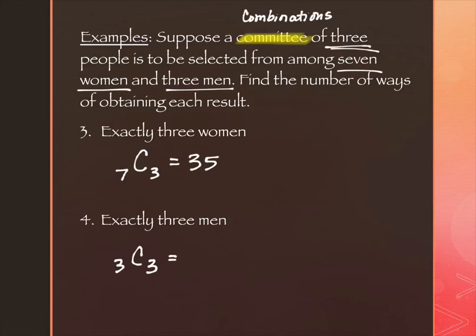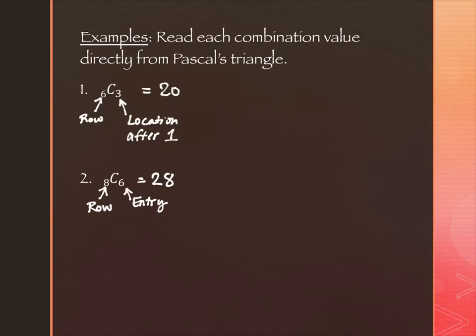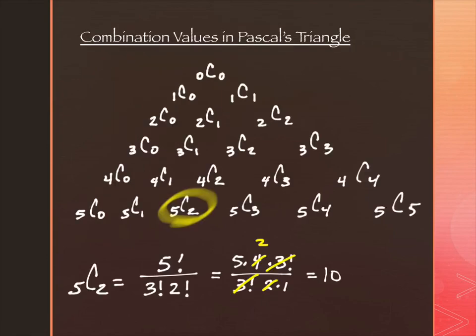So 3C3 is 1, and that should make sense. There's 3 men, and I've got to select them all. We ignore the first one because the one at the end is the same. When I paired these up, the pairing started here with 5C0, and the 5C1 starts here. So that's why we're pairing it up and skipping this entry: it is choosing 0, and we're always choosing at least 1 or more, which is the next entries in our row.